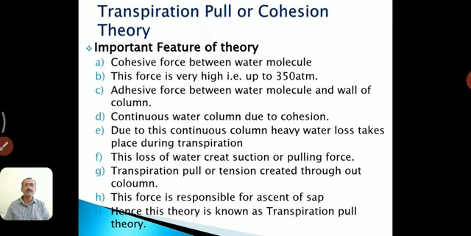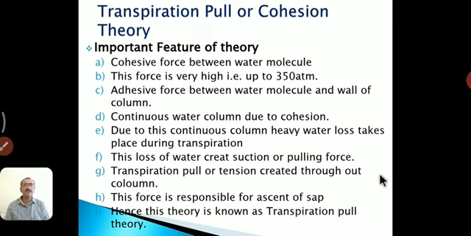The next point is the continuous water column due to cohesion. Due to cohesion, the water column in the xylem tissue remains intact and continuous from the root tip to the shoot tip and the mesophyll cells of the leaves also. That means from the root tip to the shoot tip or up to the leaf, this cohesive force can be produced here or from here.